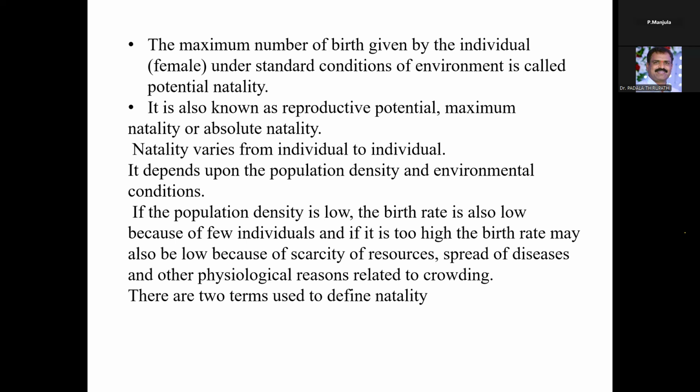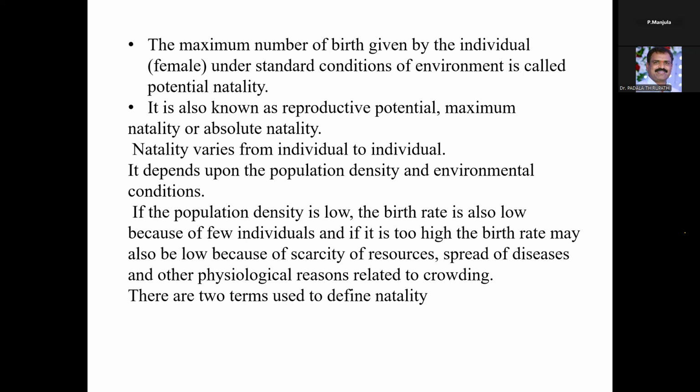This is also important, and it is also known as the reproductive potential, maximum natality or absolute natality.